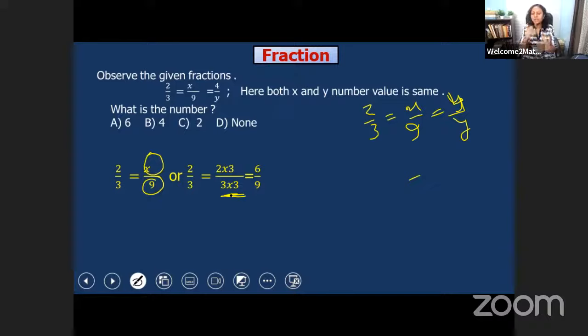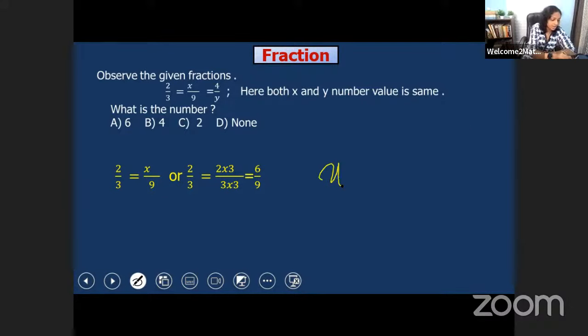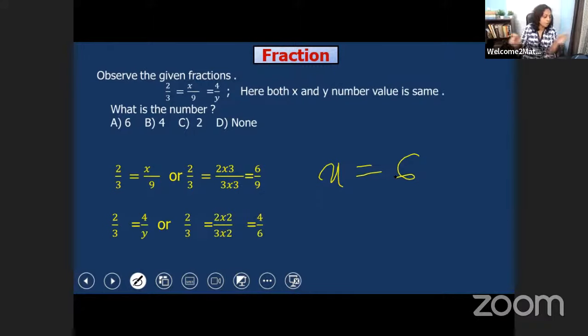So that is why equivalent fraction means we have to multiply the same number with the denominator and the numerator. So that is why here I multiplied 3 by 2 also. Okay. So 3 by 2 is equal to 6 and 3 by 3 is equals to 9. So that is why we get x is equals to 6. Got it? Did you understand? In this way.